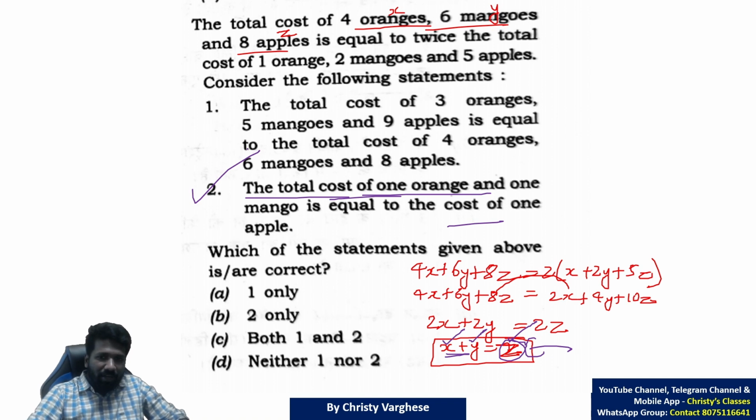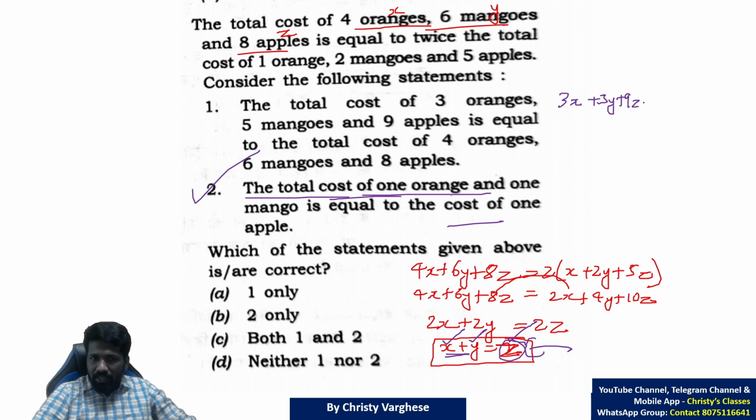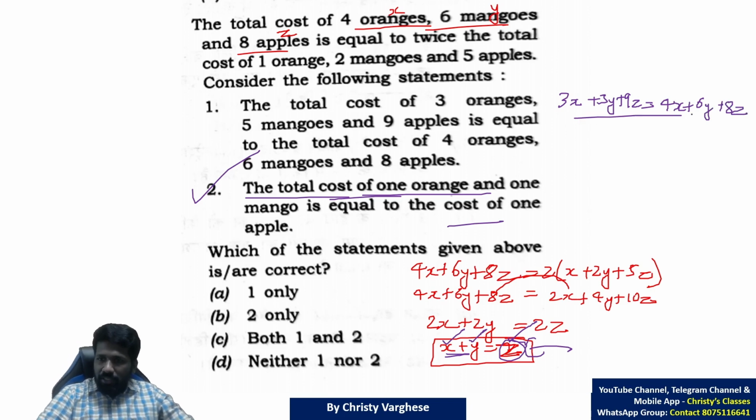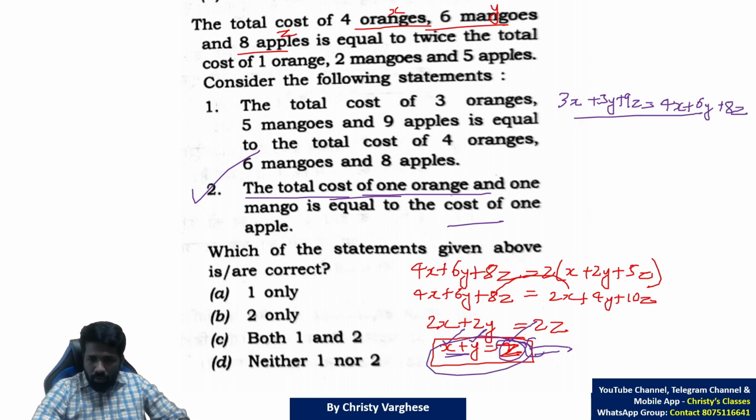What about the first statement? Listen very carefully. Many people, when they read the first statement, thought that it cannot be solved because 3 variables are there and only 1 equation is there. But the question is not asking what is the individual price of mango, apple or orange. The question is saying the total cost of 3 oranges, according to the x, y, z variables we took, 3x plus 5y plus 9z is equal to the total cost of 4 oranges, 6 mangoes and 8 apples, that is 4x plus 6y plus 8z. This is what we need to prove.